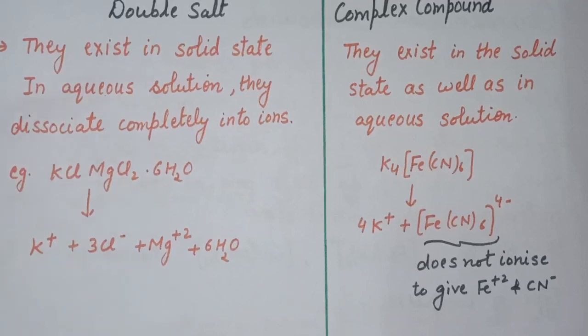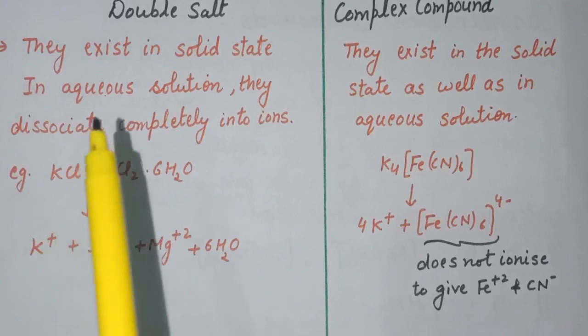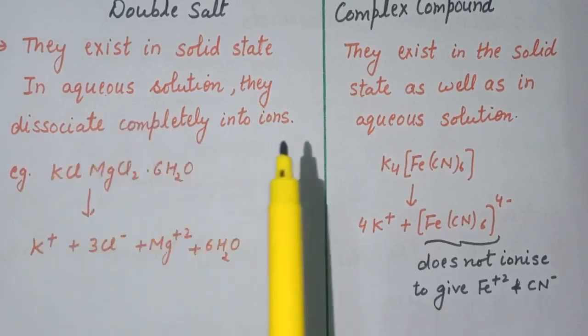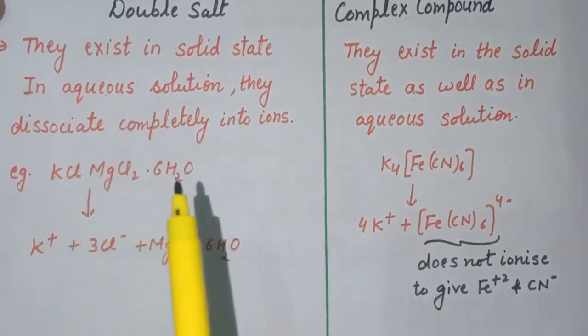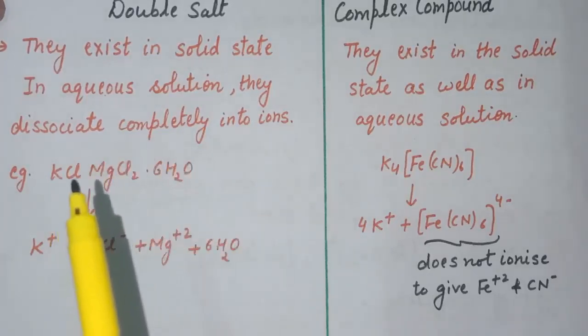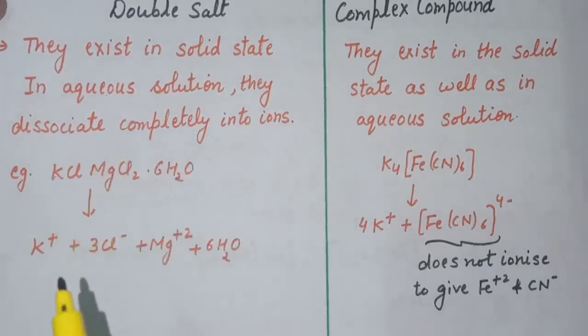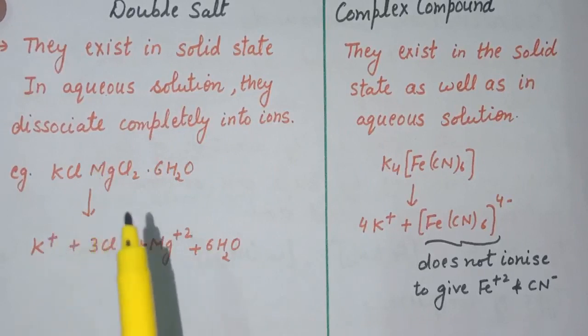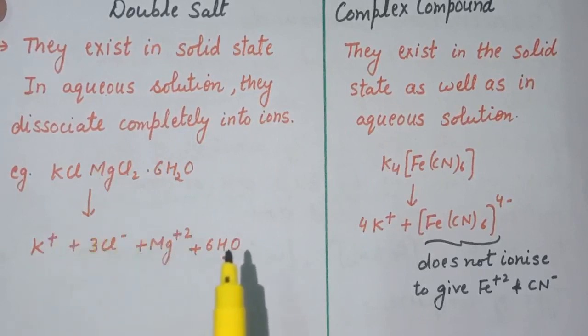Second difference is double salts exist in solid state, and in aqueous solution they dissociate completely into ions. This is the example of a double salt. When it is dissolved in water, it dissociates completely into respective ions, that is K+, Cl-, Mg2+ and 6 water molecules.